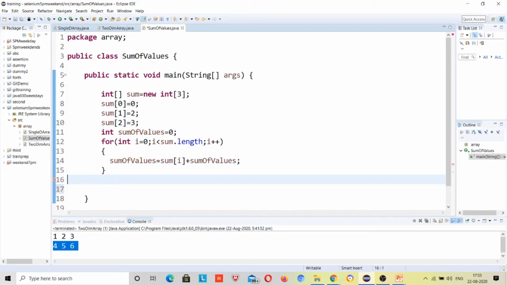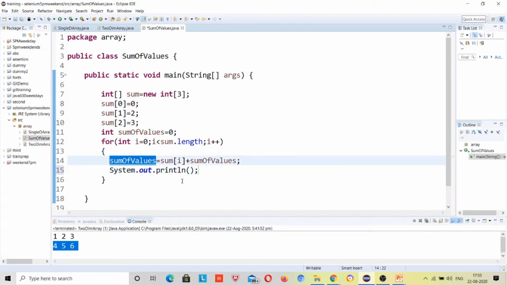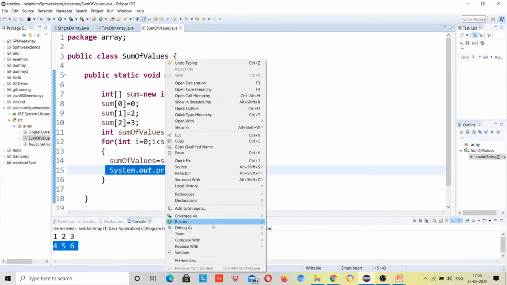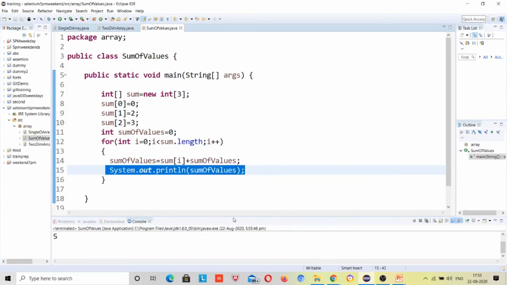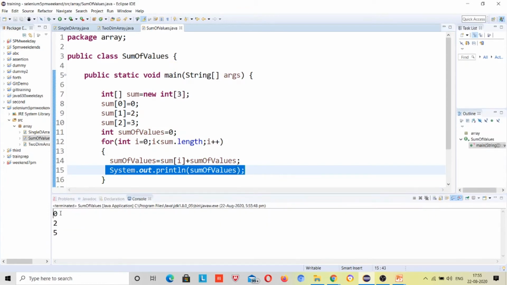Now if you want to check how it's happening, you can print inside the loop. So first time it will print 0, then it will print 2, and then it will print 5, right. So system dot out dot print will run 3 times. As per our need we can write 0, 2 and 5.